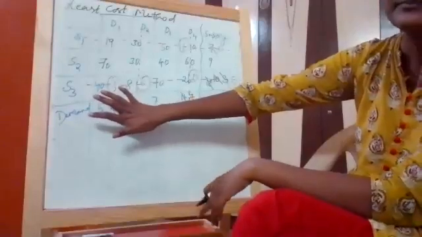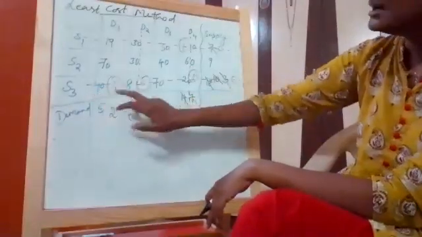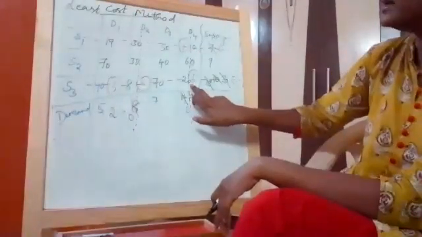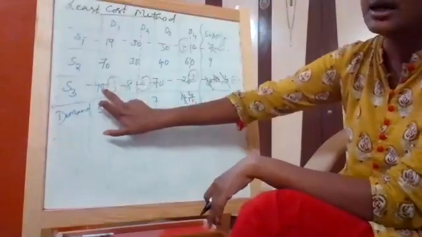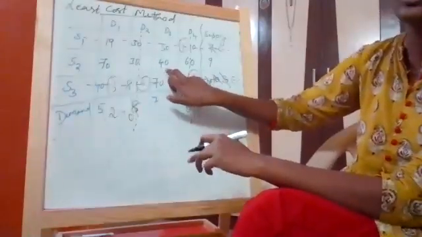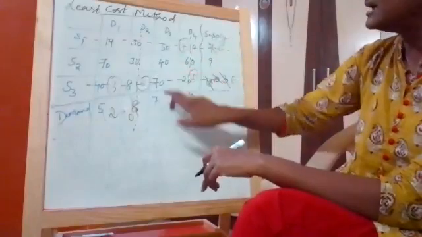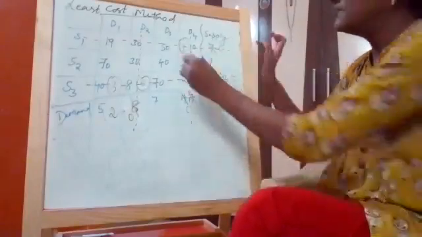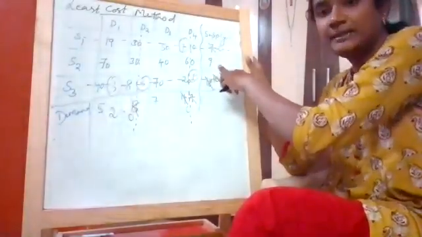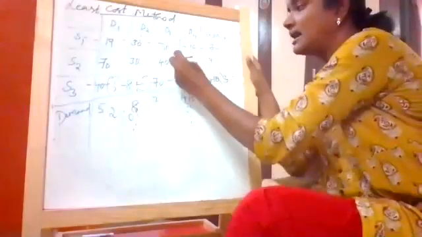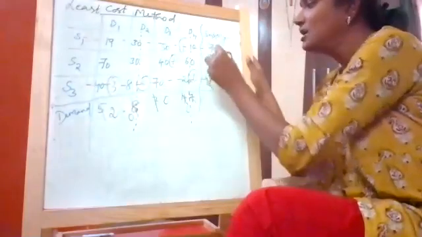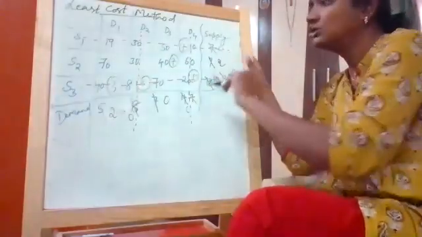Now, is step 4 clear, girls? First we picked 8, next we picked 10, next we picked the 20 cell, and next we picked 40. Now 70 and 40 are remaining. Out of this, obviously the lowest value is 40. So start allocating for that. When I pick this particular cell, check 7 and 9 are the demand and supply. As the lowest value is 7, I'm allocating 7. 7 minus 7, it is 0. 9 minus 7, it is 2.